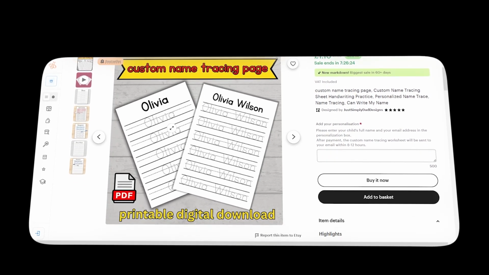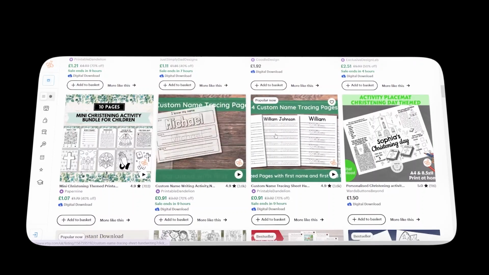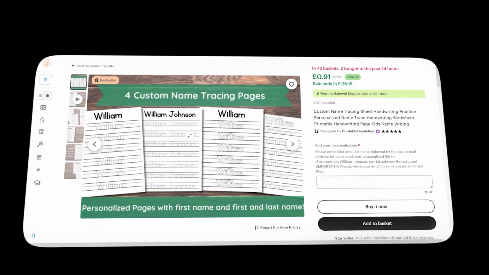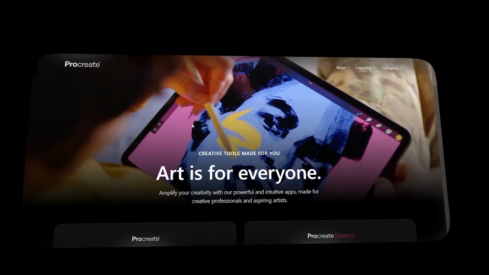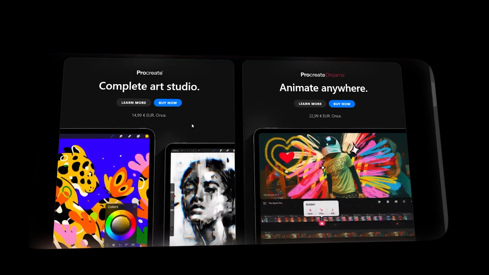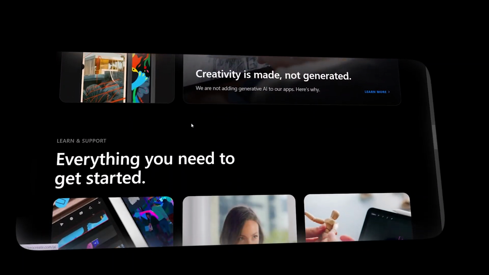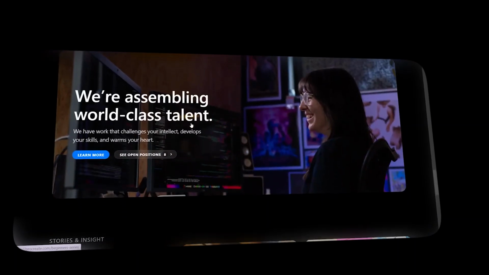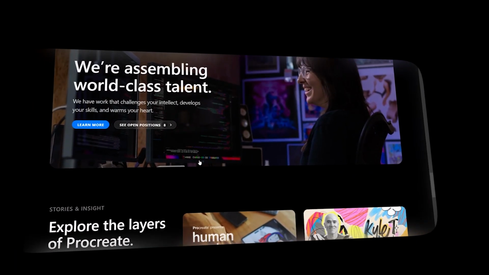You don't even have to create them up front. You can list the product, take orders, and personalize each one as they come in. Over time, you can build a bank of common names to make the process faster. Tools like Canva and Procreate make it easy to design these activity sheets, even if you're not a professional graphic designer. This requires a bit more creativity and ongoing effort to fulfill orders, but the payoff is huge because parents and educators are always looking for ways to keep kids entertained and learning.